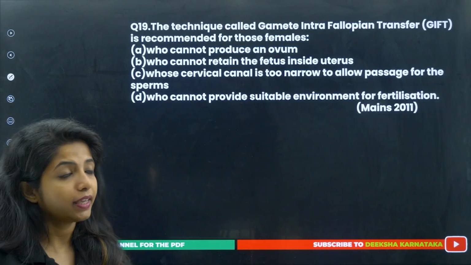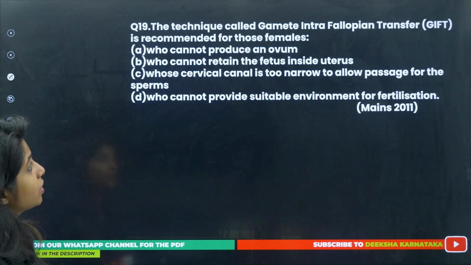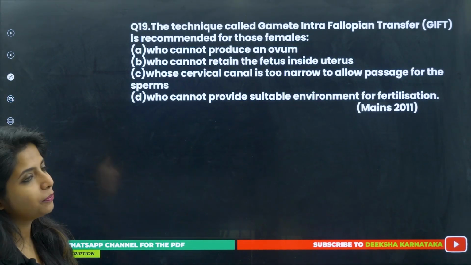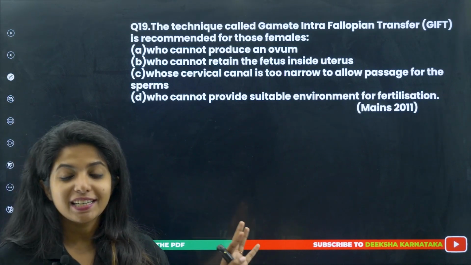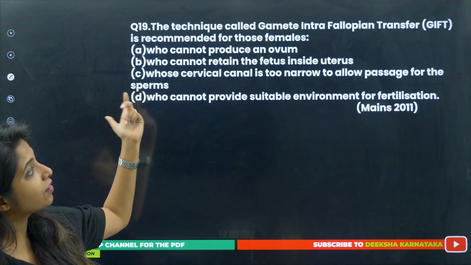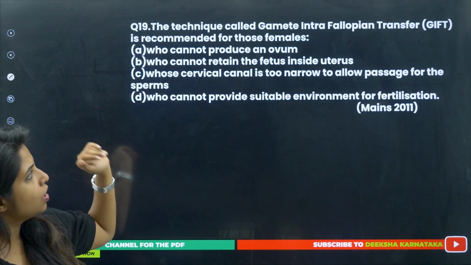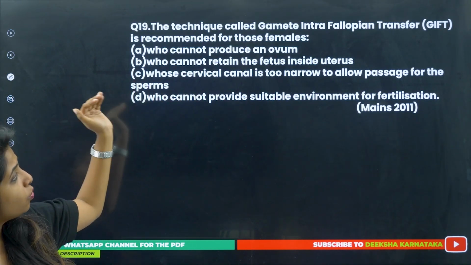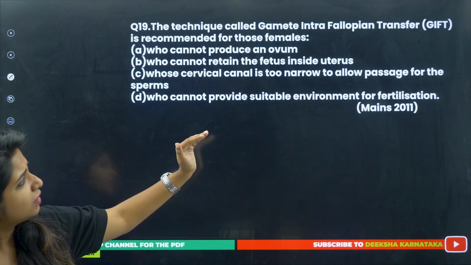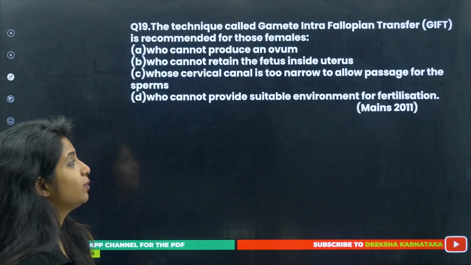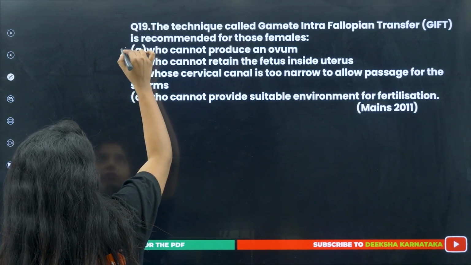Okay, going ahead. 19th question. The technique called gamete intrafallopian transfer is recommended for those females. You tell me the answer. Without even telling about the options, you can tell me the answer. Who cannot produce an ovum, who cannot retain the fetus inside the uterus, whose cervical canal is too narrow to allow passage for the sperms, who cannot provide suitable environment for fertilization. Tell me. Who cannot produce an ovum? This is the correct answer.